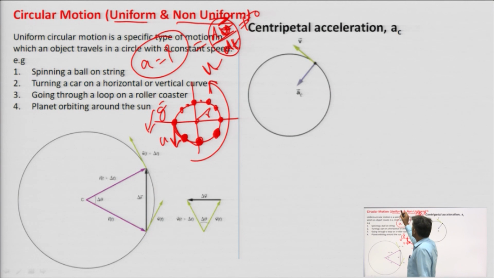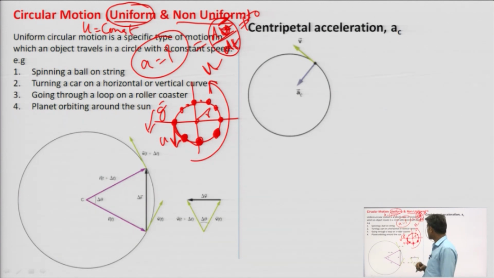So in the case of uniform circular motion, speed is constant at every point on the circumference of the circle, but in non-uniform circular motion the speed is going to change.